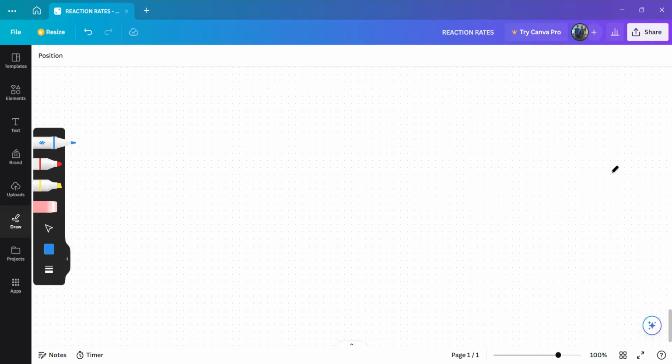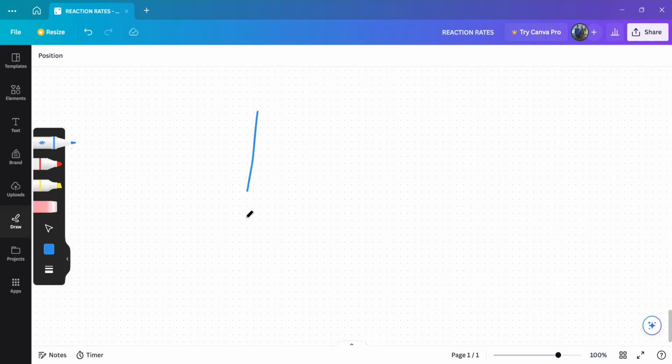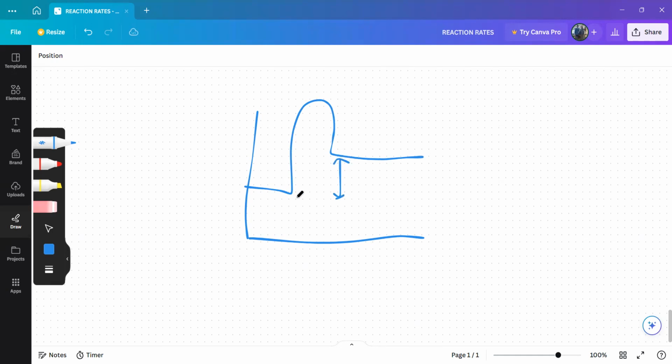So what is happening here? Let's just do it for endothermic. Let's take this distance here between the reactants and the products.